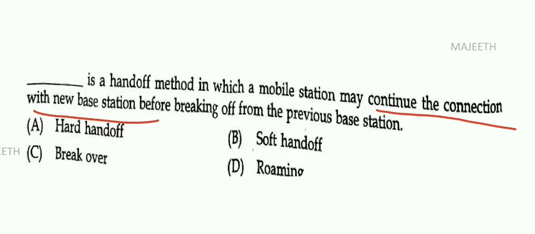That's what they are asking, right? Continue connection with the new base station before breaking. So it is not breaking. Breaking means it is hard. Without breaking means it is soft handoff. So option B is the right answer.